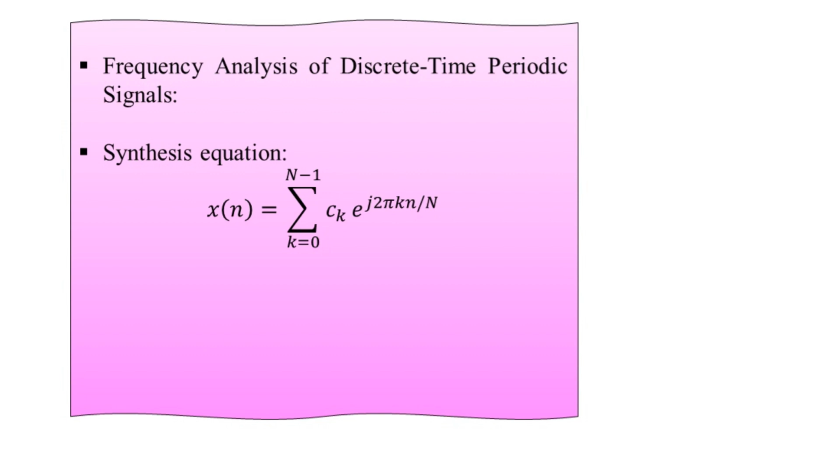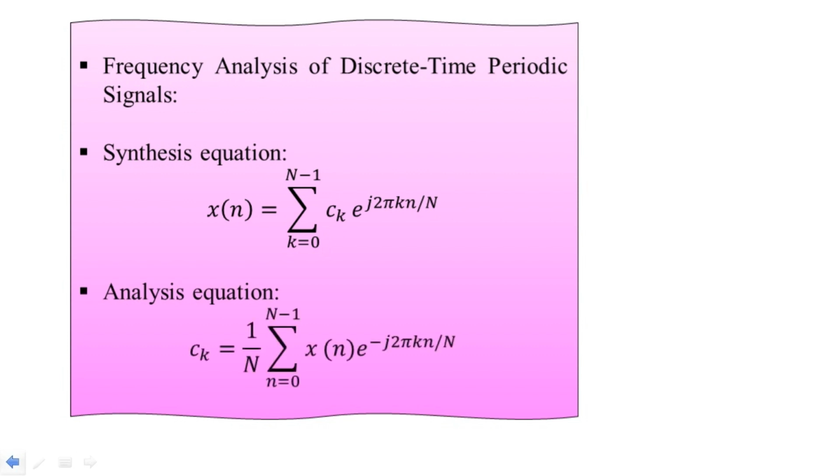Hence we write x of n is equal to the summation k equal to 0 to capital N minus 1 of c suffix k into e to the power j 2 pi k small n by capital N, and the reverse way that we have just now seen.